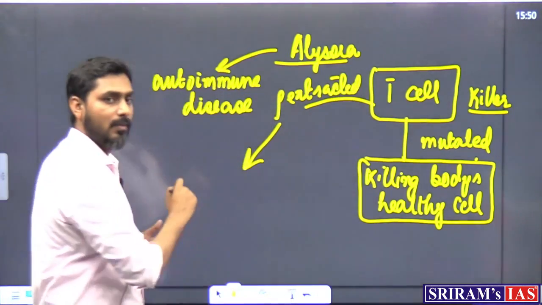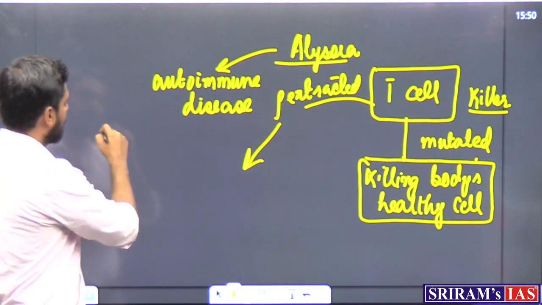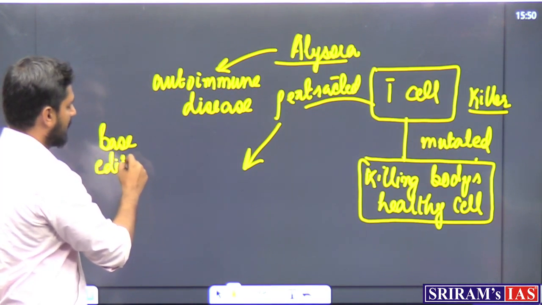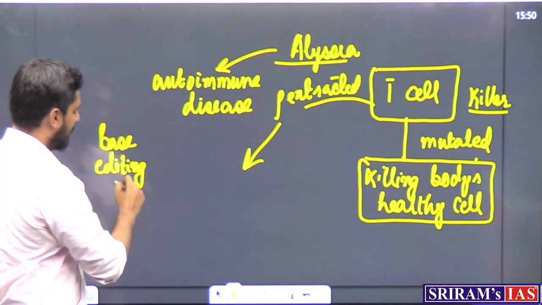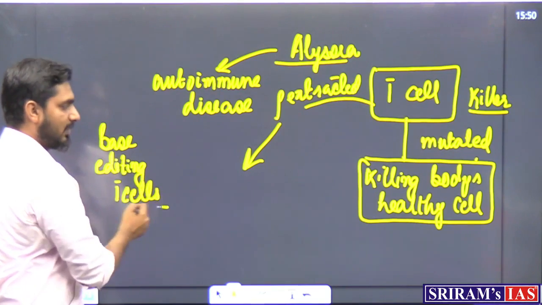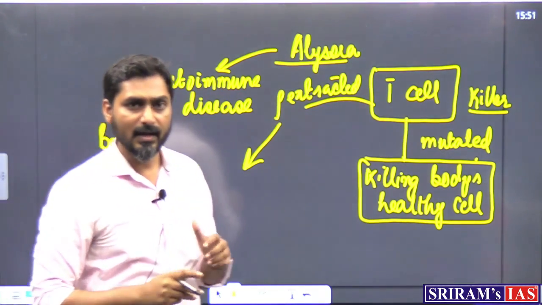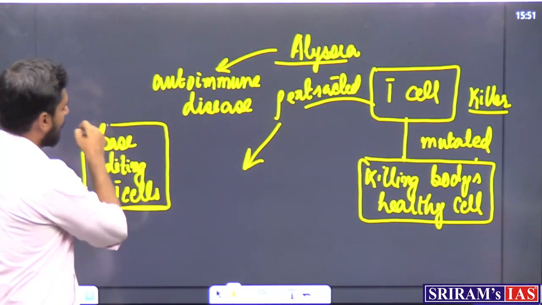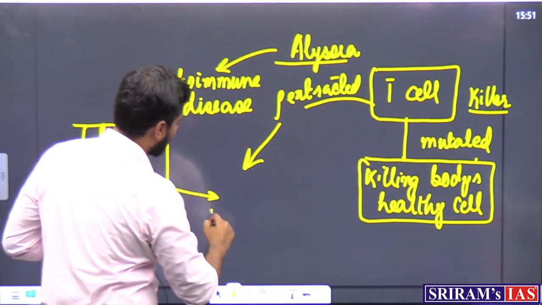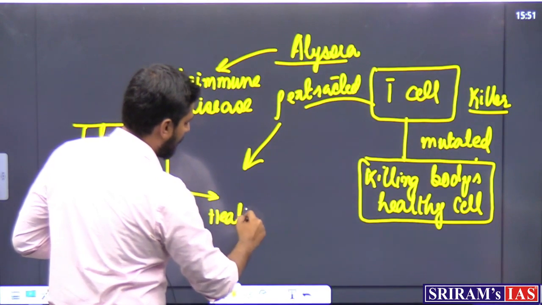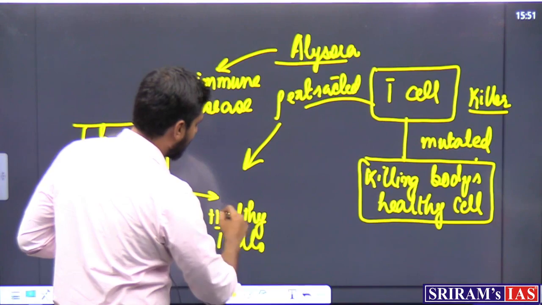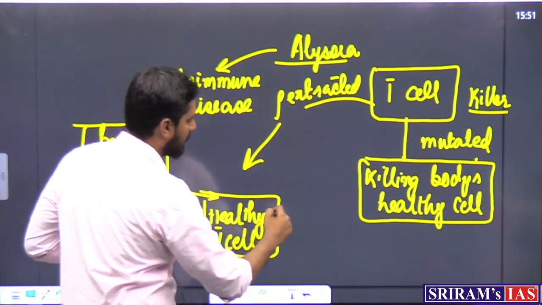And in the lab, we have gone for base editing of the T cells. After base editing, the T cells are now called healthy T cells. And these healthy T cells are transferred back to her body.